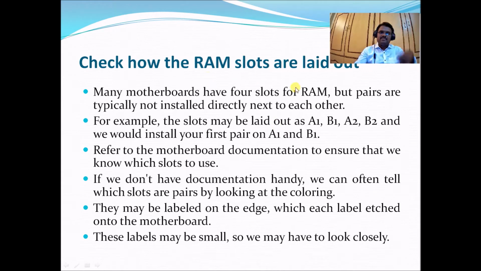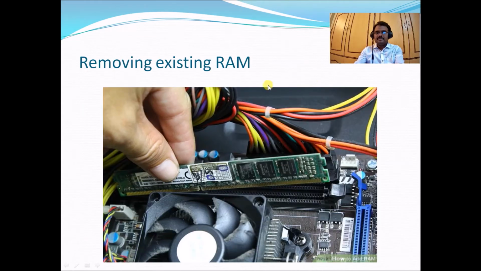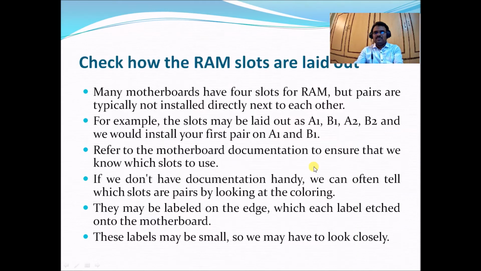Now check how the RAM slots are laid out. We have purchased the RAM module. This is the RAM module. We are removing the existing one. To install the new RAM, we have to see how the RAM slots are laid out. Many motherboards have 4 slots for RAM, but pairs are typically not installed directly next to each other. For example, the slots may be laid out as A1, B1, A2, B2, and we would install our first pair on A1 and B1.